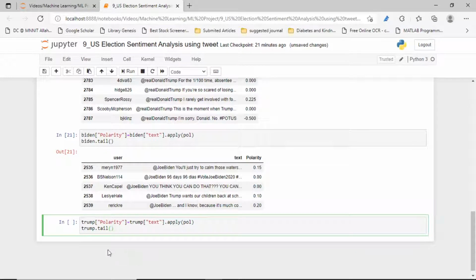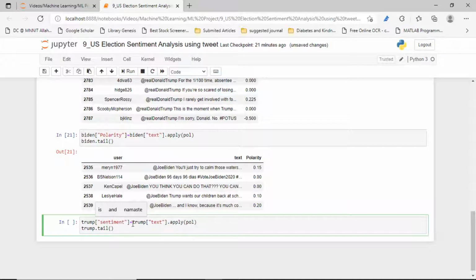So Trump, then we can call the column sentiment. So what will sentiment be?